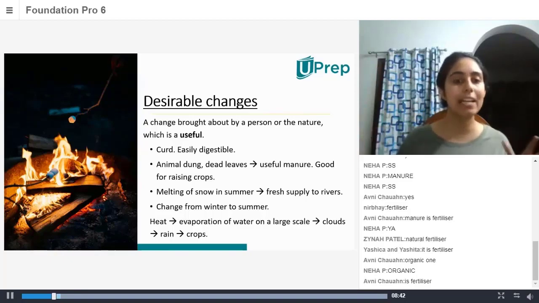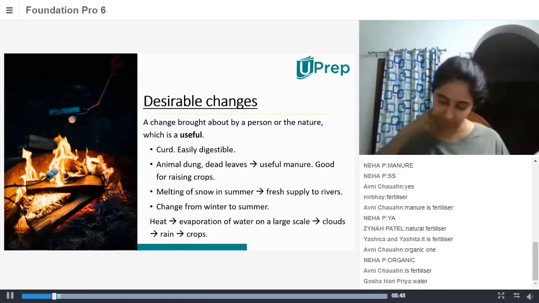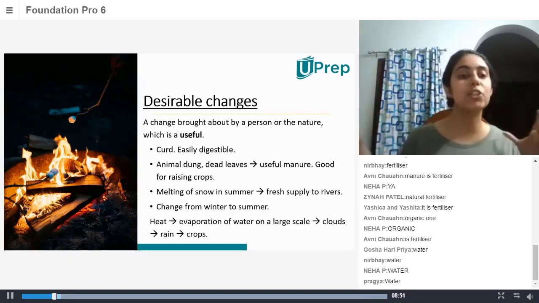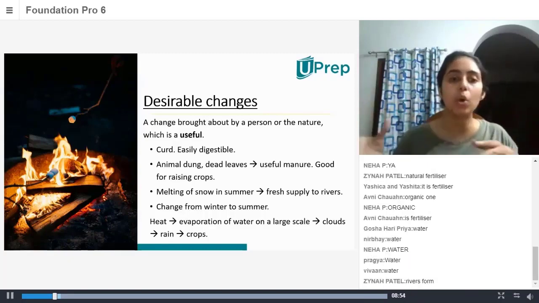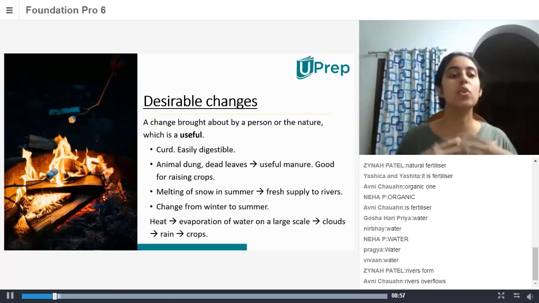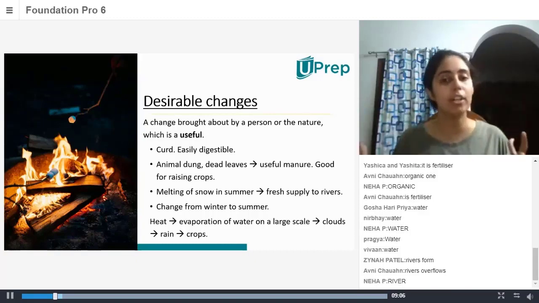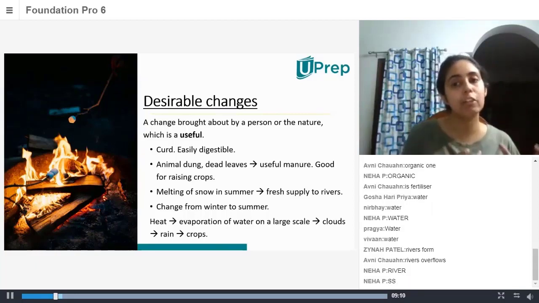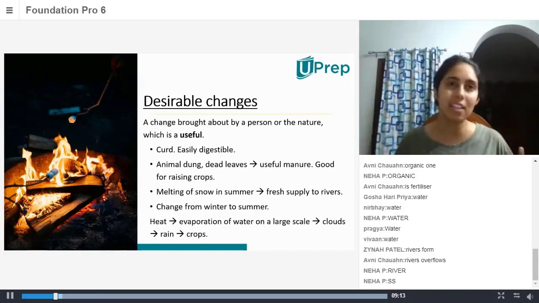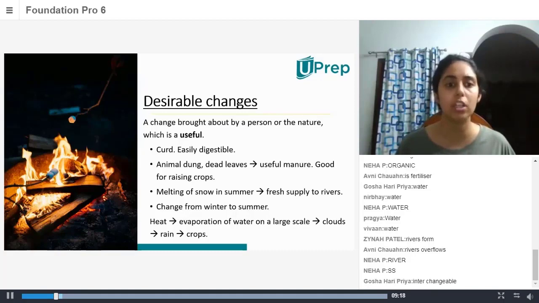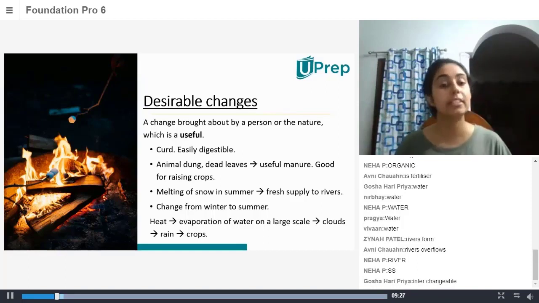Then melting of snow in summer. What happens when the snow melts or when ice melts? What do you get? Water. Very good. So when snow melts, you get water, and then this water goes into the rivers, so the rivers don't run dry. They get a new, fresh supply of water when the snow melts. In the summer we already have a shortage of water in the cities and lots of places. So when the snow melts in the summer, it supplies fresh water to all these places which have a shortage of water. So it is a desirable change.